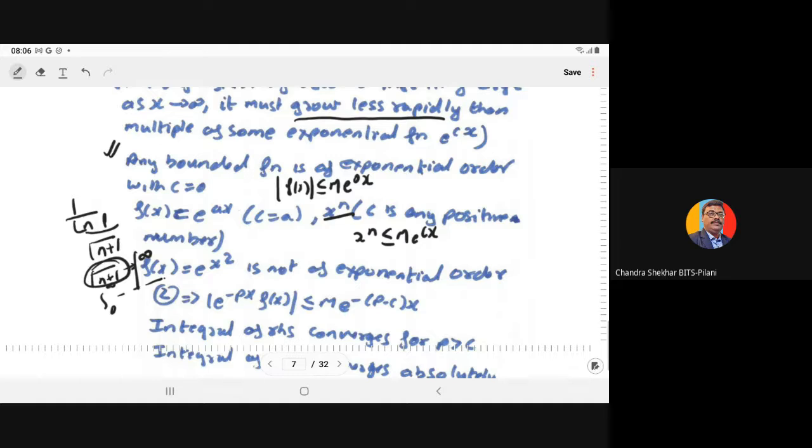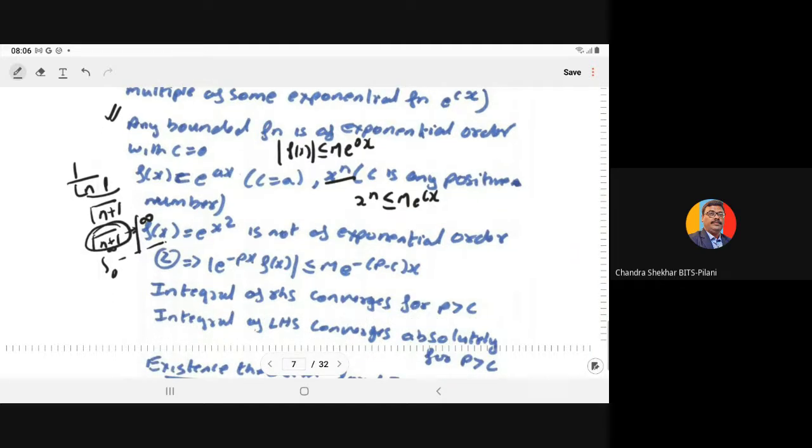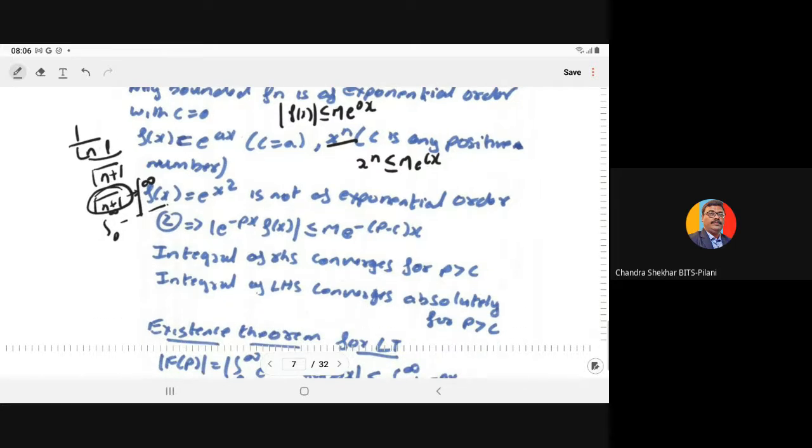So every polynomial of any degree is always of exponential order. But f(x) equal to e to the power x squared is not of exponential order, so you cannot determine the Laplace transform of this function. For taking the Laplace transform, the function must be of exponential order. Clear?